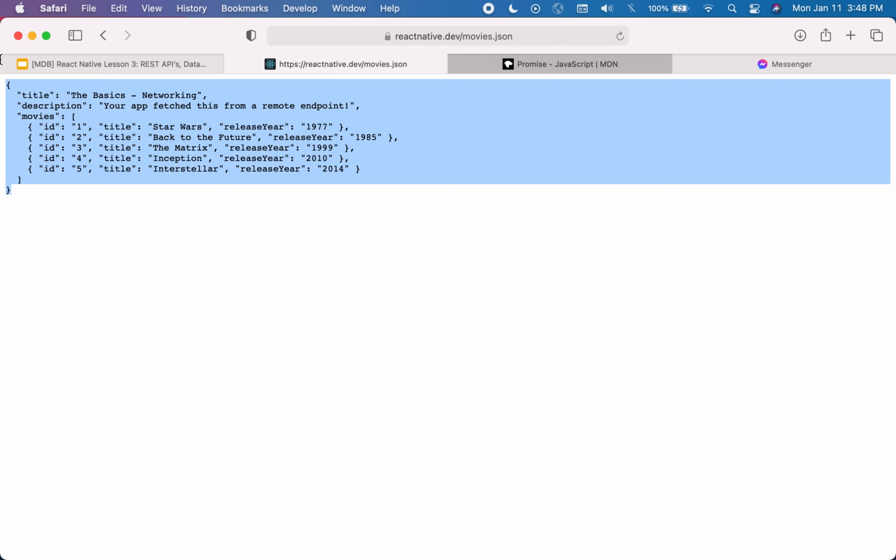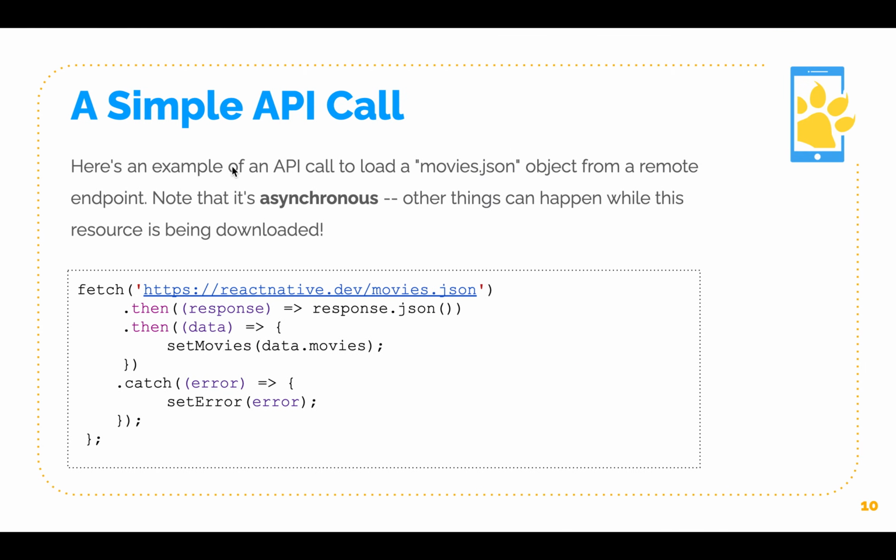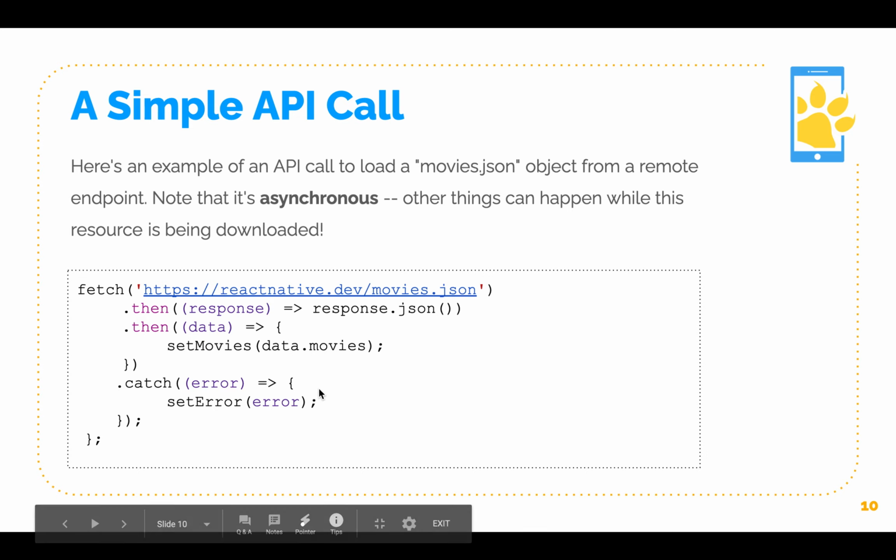We can look at it right here. We want to download that into our app, and then we want to extract the JSON object, so the JavaScript object from it. And then we want to set our local state to the movies that we get back. And if at some point we error, we want to set an error using our local state once again.